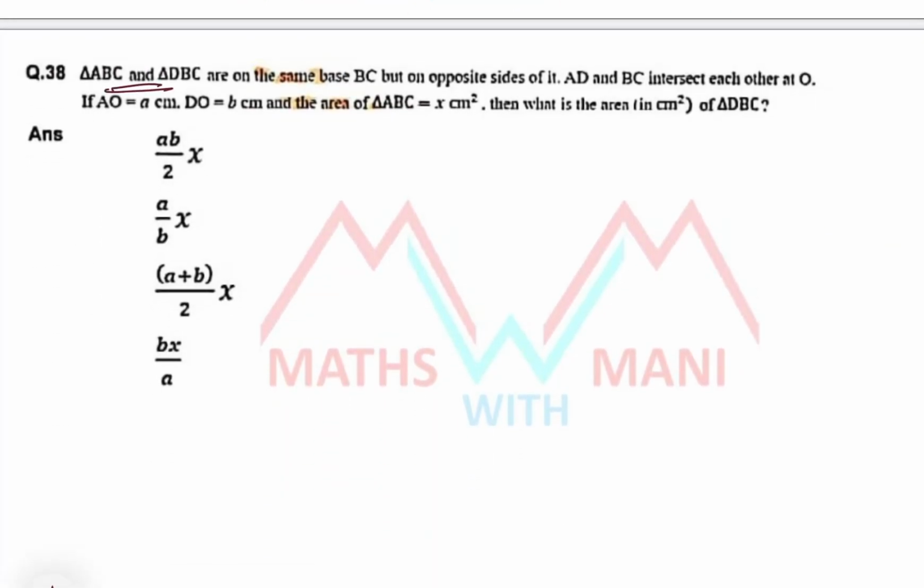Triangle ABC and triangle DBC are on the same base BC but on opposite sides of it.